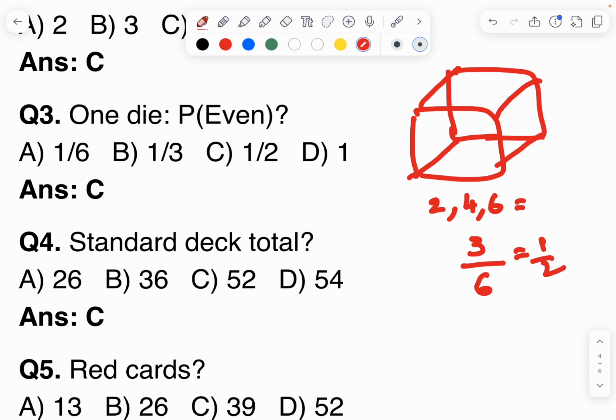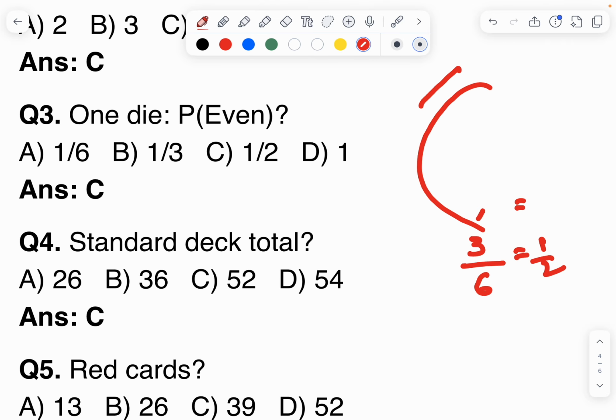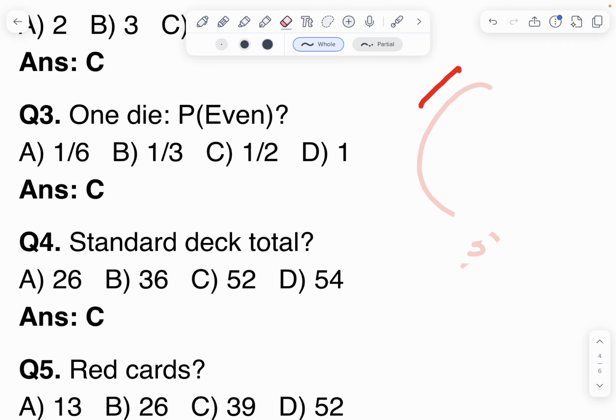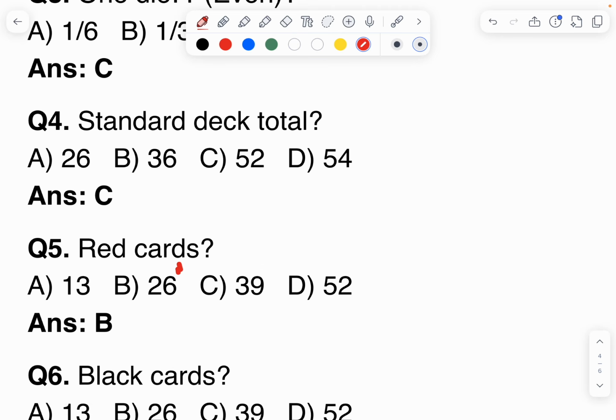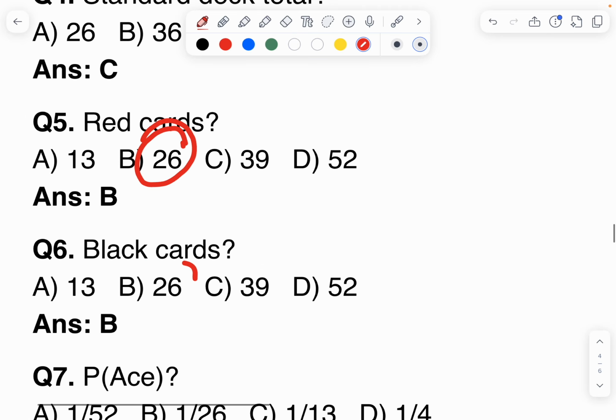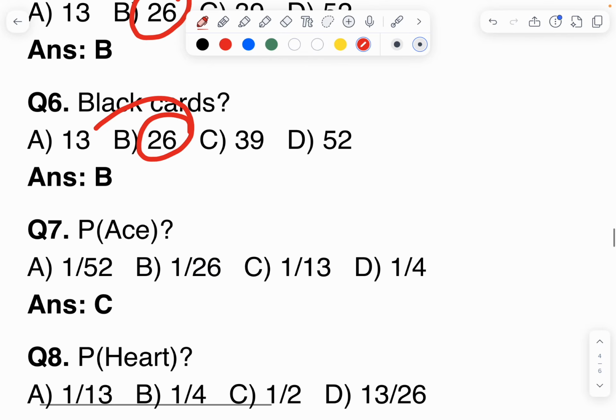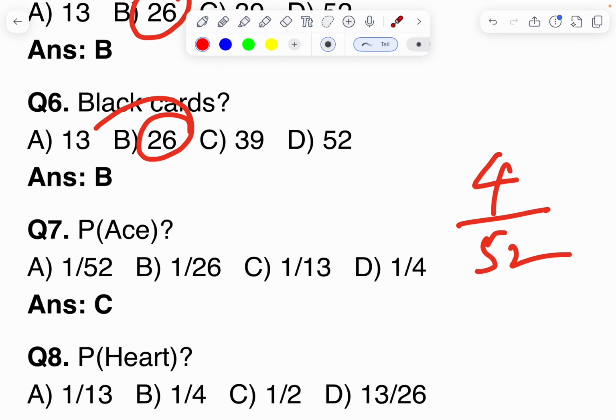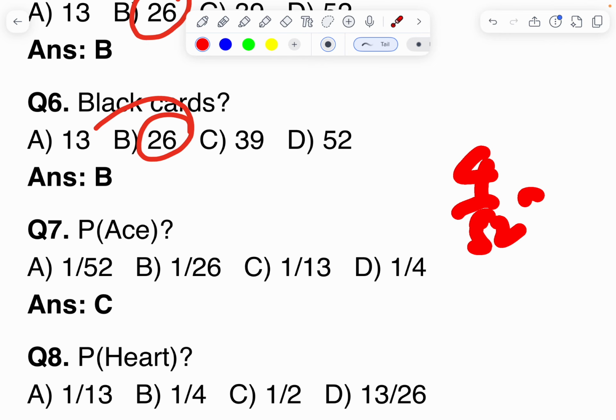Standard deck total, meaning total cards. How many cards are there? 52 cards are there. How many red cards? 26. How many black cards? 26. How many aces? 4 aces. 4 by 52. This is the answer. 4 by 52 means 1 by 13.